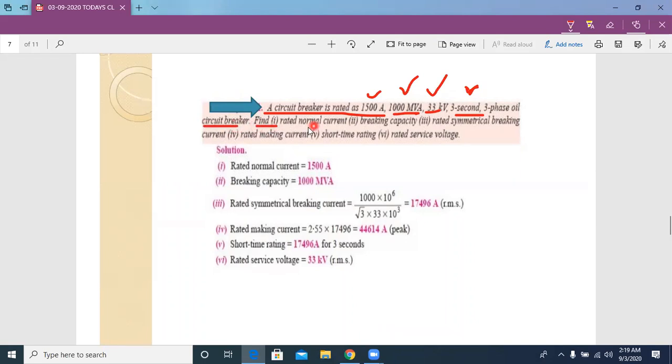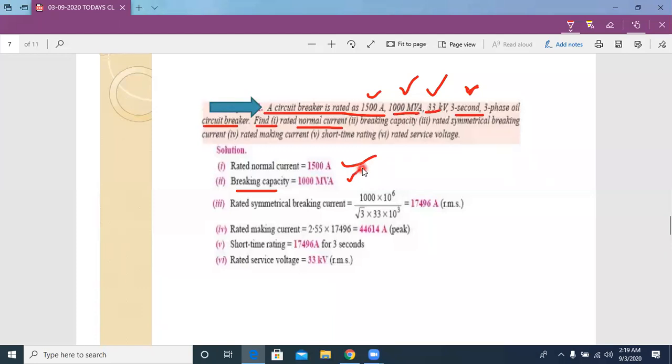Okay, find the rated normal current. Here it is, the rated normal current. Yes, that value is 1500 amperes. Already they have given it. Now we need to know the breaking capacity. Here it is already given: 1000 MVA is the breaking capacity.